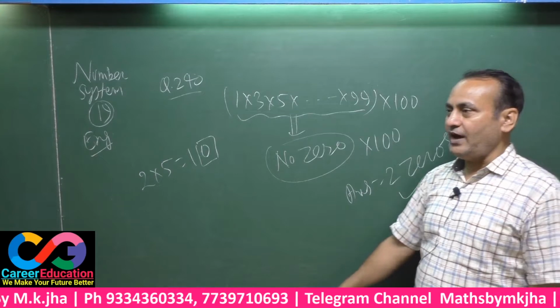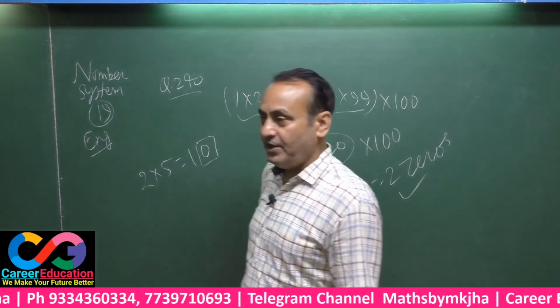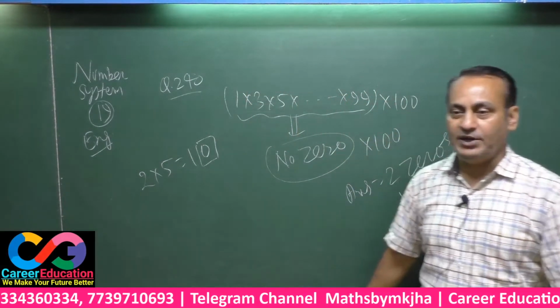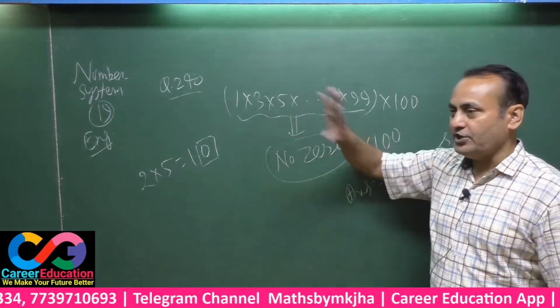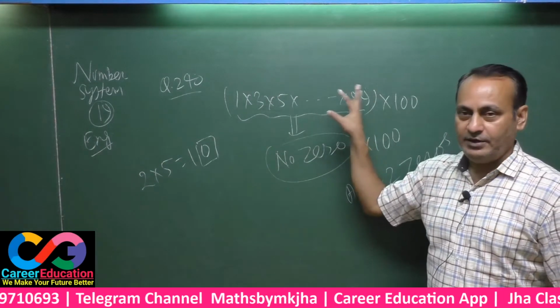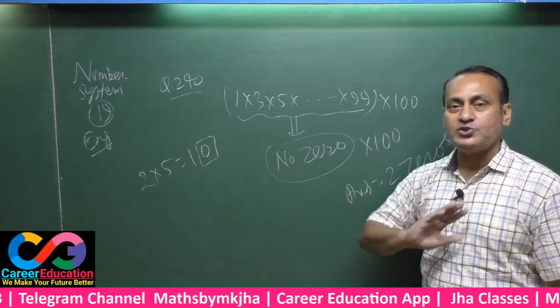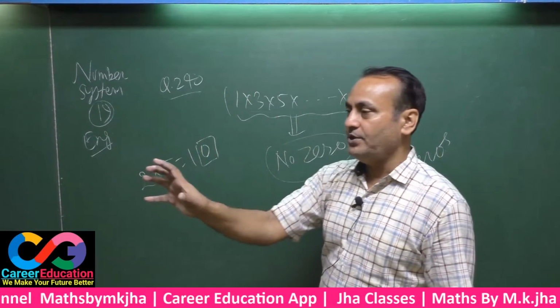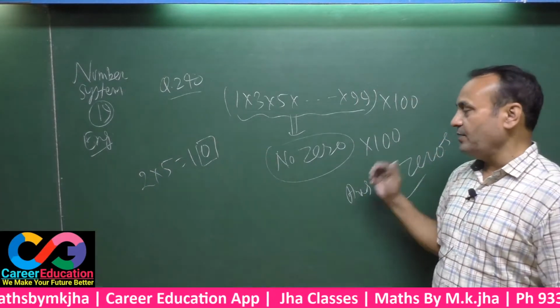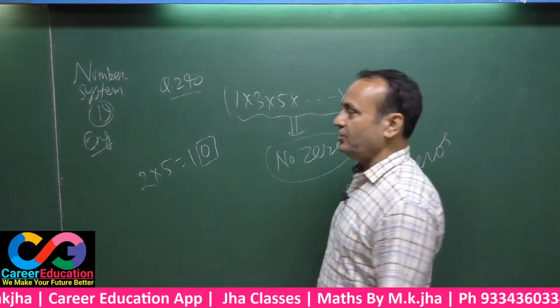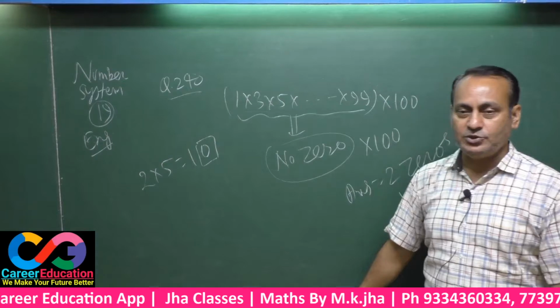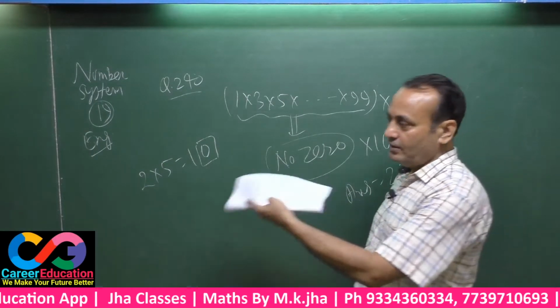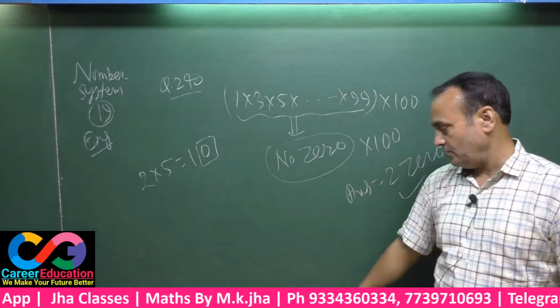Since 1, 3, 5 up to 19 have been taken in the shape of multiplication, there are no even numbers among them. That means there must not be any 0 from the right side in the product. Whatever the product may be, it must be multiplied by 100, and in 100 there are 2 zeros. That means we get 2 zeros from the right side in the product. Note down.